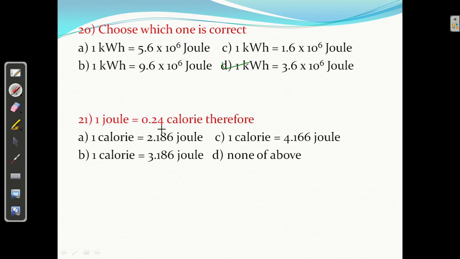1 joule equal to 0.25 calorie. Therefore, 1 calorie equal to. So yes, it is very simple. 1 joule equal to this. So 1 calorie equal to what? 1 upon 0.24. 0.24 means approximately, I think it is 4 point something. 4 point. C answer is correct. 21 is C, right?